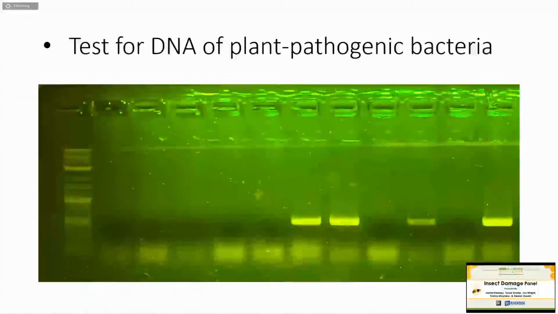So once I bring my psyllids and my plant samples back to the lab, I have to test whether they're infected with plant pathogenic bacteria by isolating DNA and amplifying this DNA. And the way that I can see whether the plants or psyllids are infected with pathogenic bacteria is to amplify DNA and then run it through an agarose gel, which is what I have pictured here. And these fluorescing bands are actually the DNA from the bacteria. So that's kind of cool.